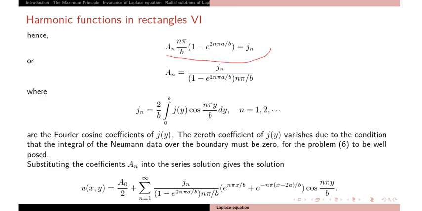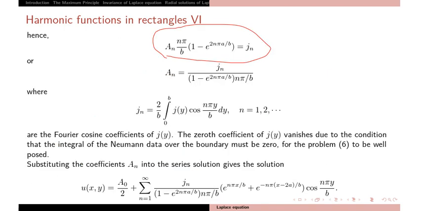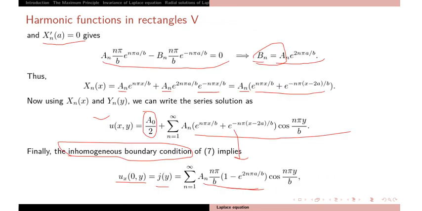From this you can find the Fourier coefficient a_n n pi by b. Write this as j_n, and what is j_n? That will be 2 by b integral of j(y) cos(n pi y by b) dy. So it is simple to find this Fourier coefficient.